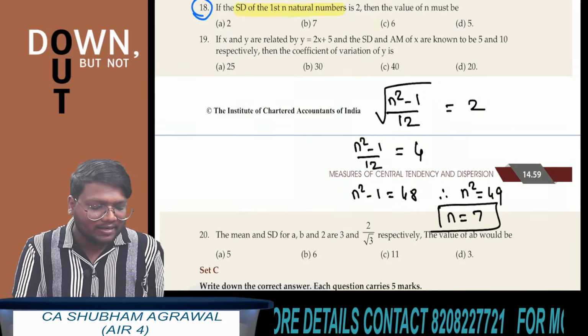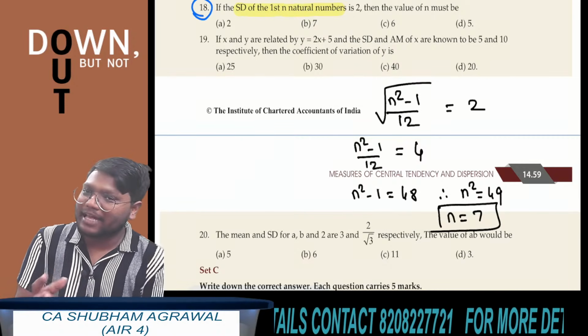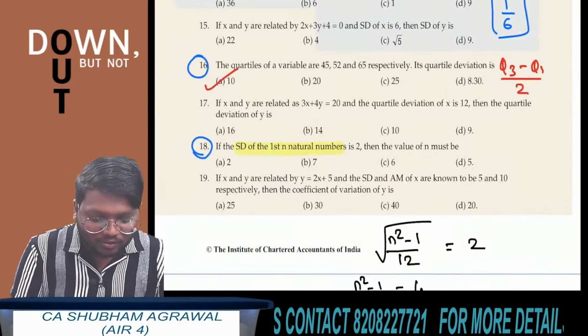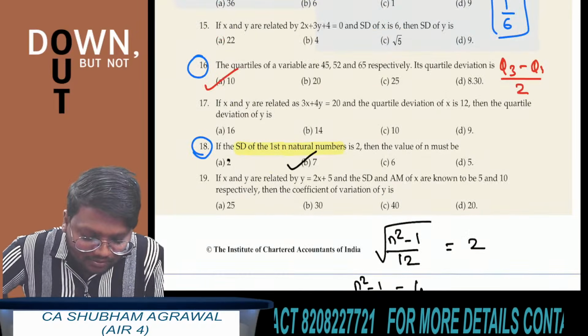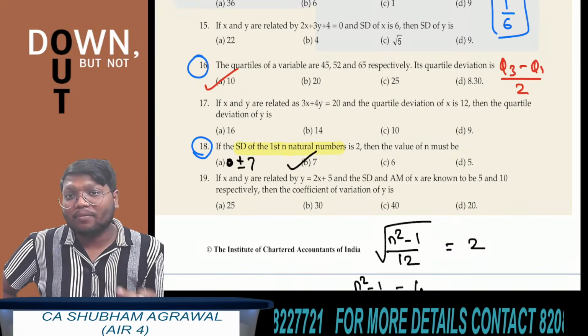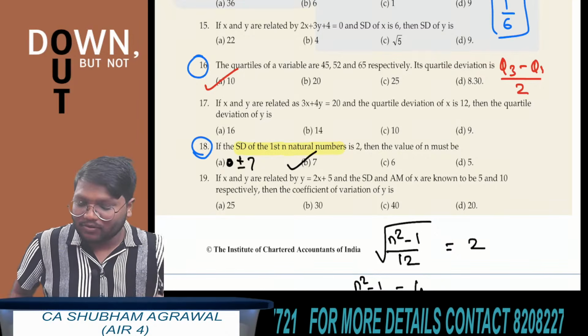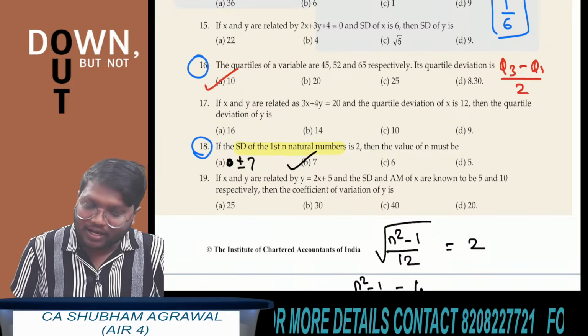So what is the value of n? 7. The square root of 49 is plus or minus 7, but the number of observations cannot be negative, so you have to choose the positive value, 7. In the exam, they can give option A as plus or minus 7, but plus or minus 7 is wrong. The correct answer is 7 only, because the number of observations cannot be negative.